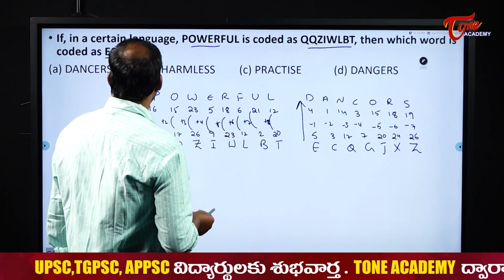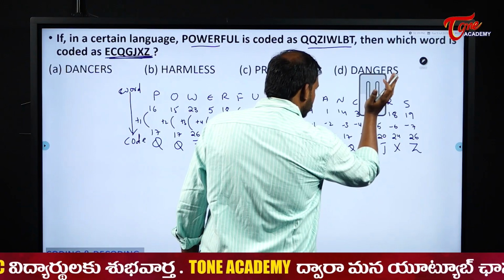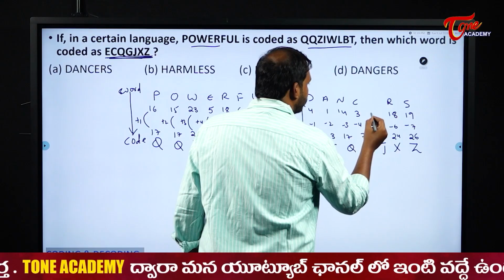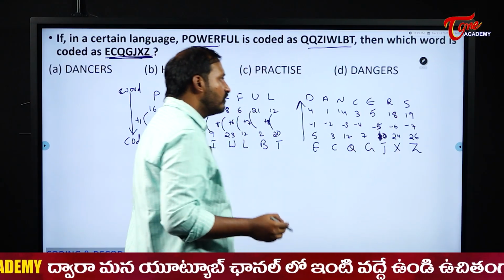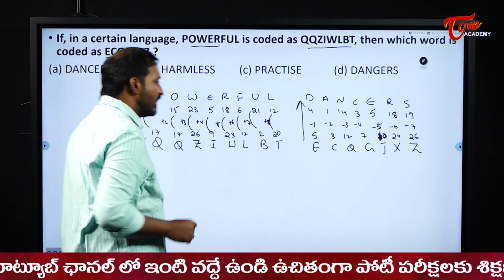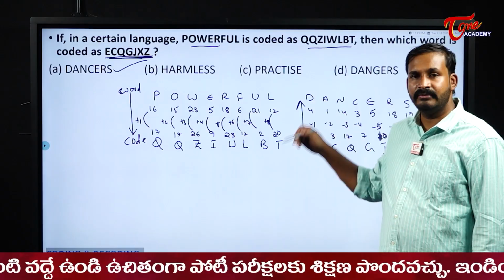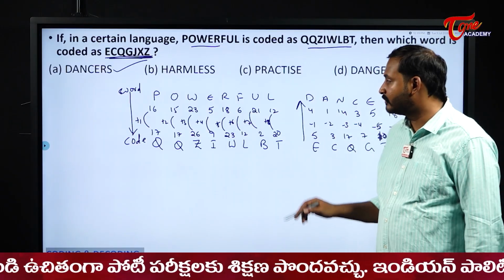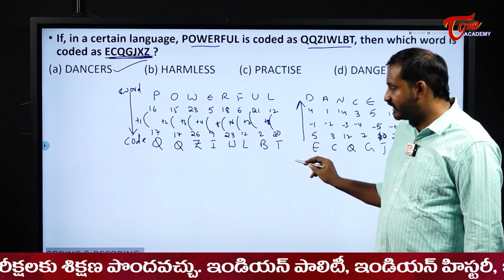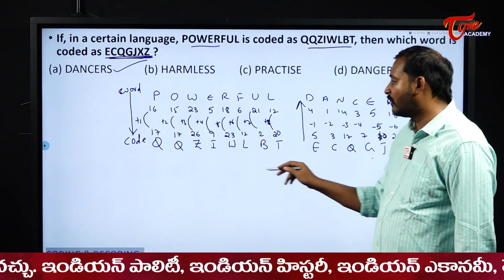Dancers. So instead of J, sorry, my mistake. J is the 10th alphabet. So minus 5 means it will become 5, that is E. So our answer here will become what? Dancers. Just from top to bottom and bottom to top. If it is plus 1, plus 2 in this direction, it will become minus 1, minus 2, minus 3 in the other direction, right? So this is how you need to solve this one.